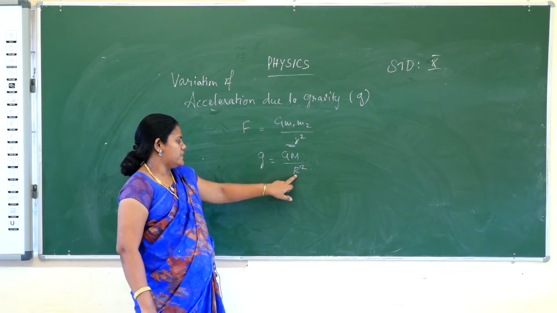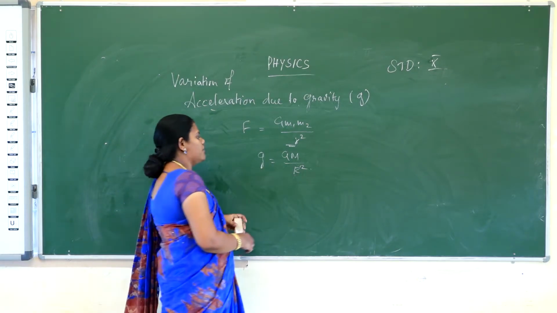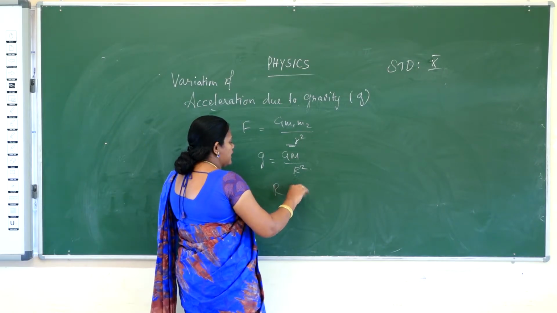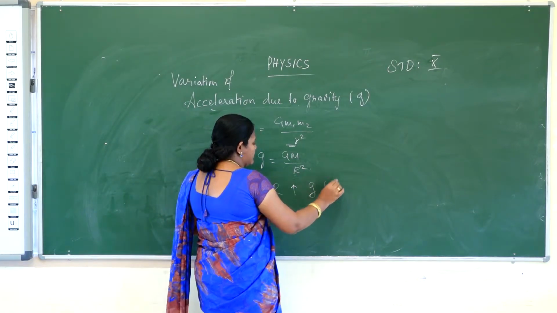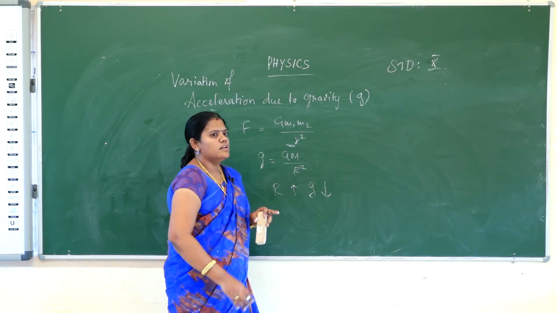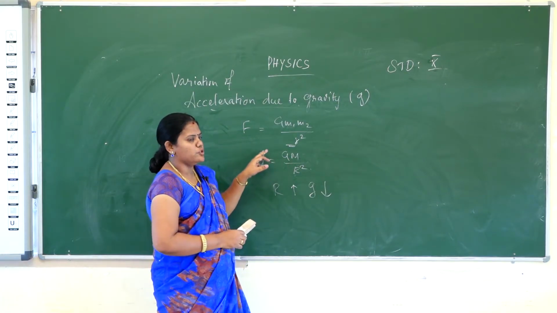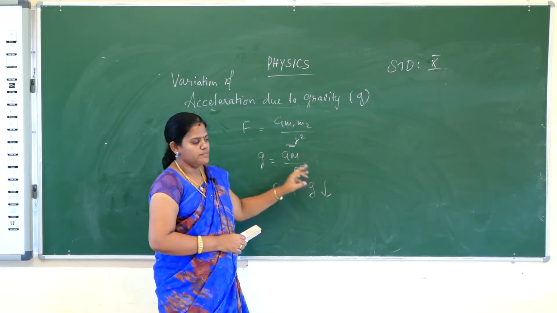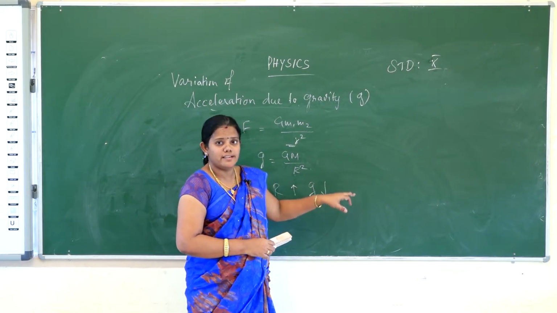So if R increases, the acceleration due to gravity decreases. When the radius of the earth increases, automatically the value of acceleration due to gravity decreases. So radius is a factor of variation that easily varies the acceleration due to gravity. Radius increases and acceleration due to gravity decreases.